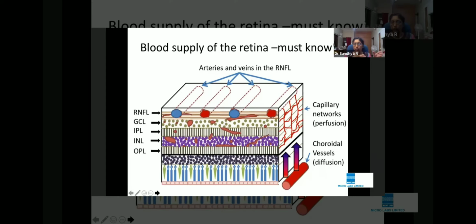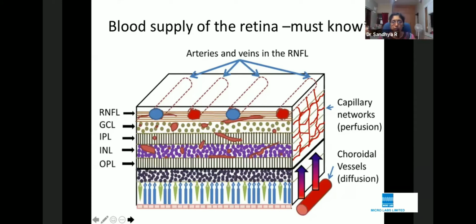For this, the slides that I'm going to put cover various topics, starting from the anatomy of the retina to the most recent advances, so the discussion can drag on. This we all know: this is the retinal circulation, the retinal blood supply, and the examiner can just ask you questions like this.